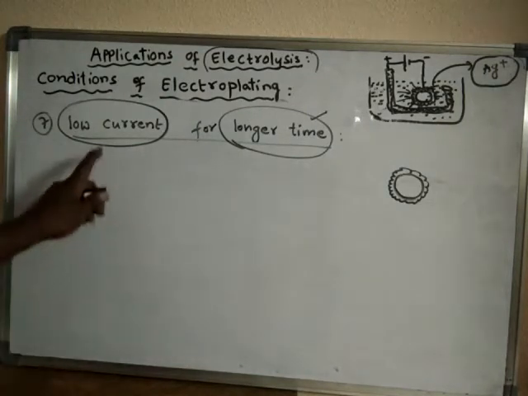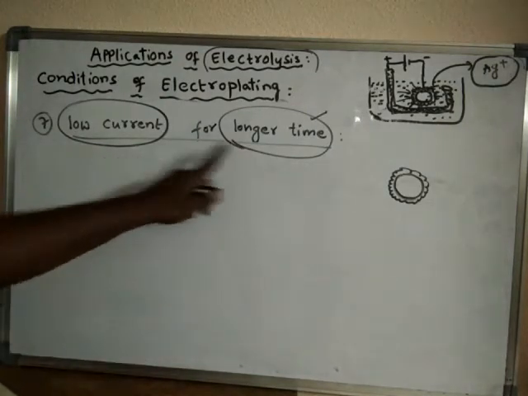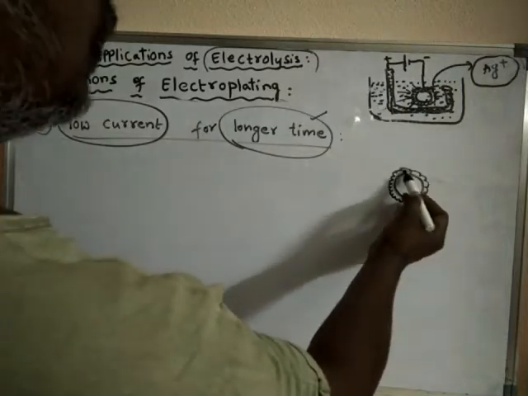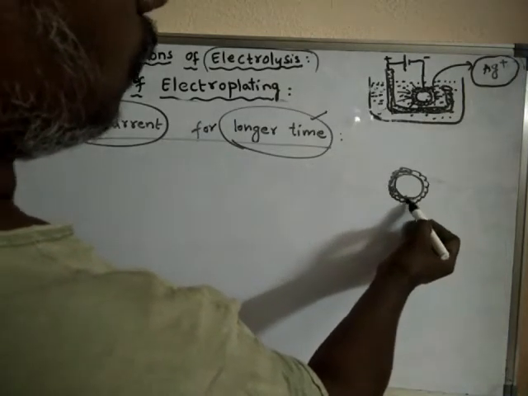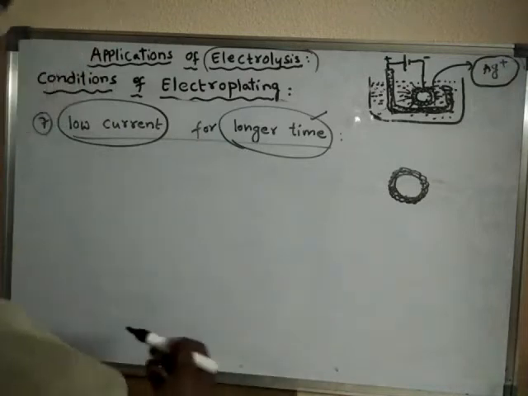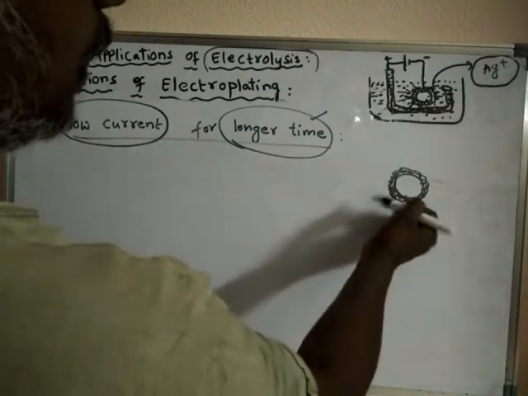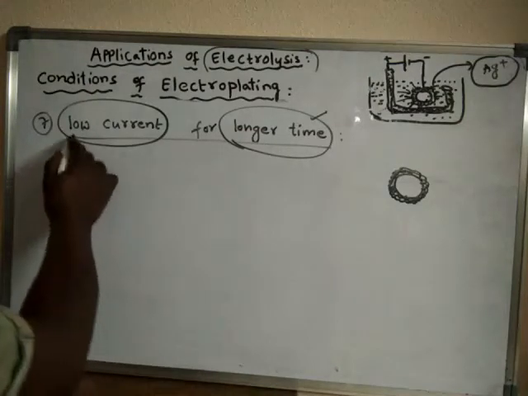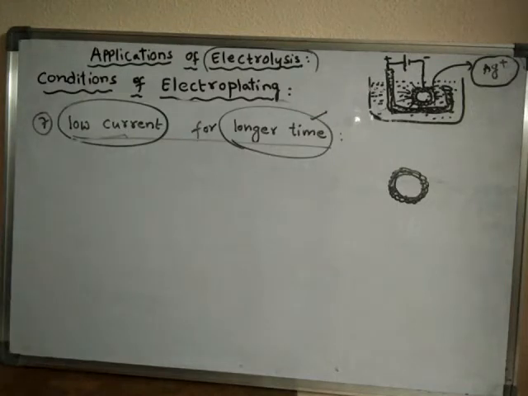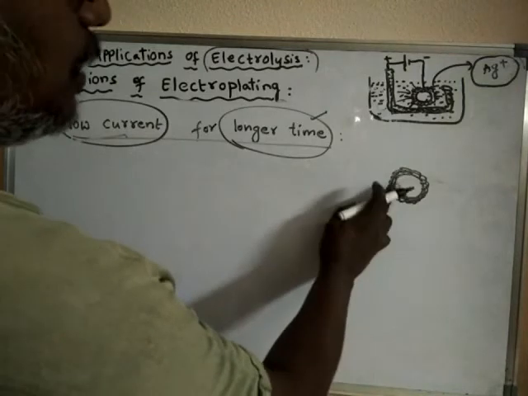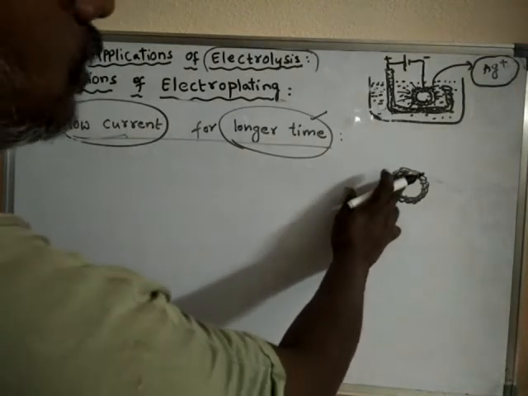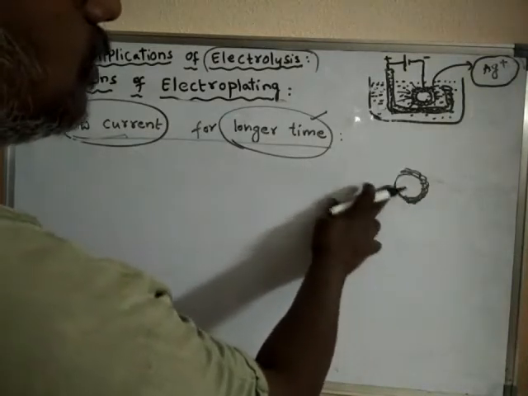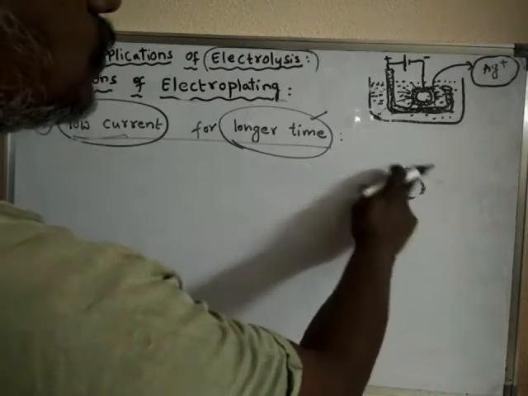Only under such conditions will the layer deposited on the cathode be firm. Otherwise, that layer cannot be deposited firmly and can be easily removed. If we pass high currents for a shorter time, the layer deposited on the cathode may be lost easily, sooner.